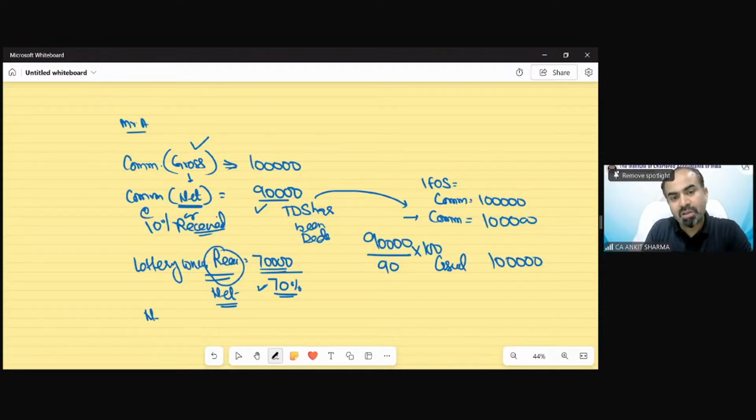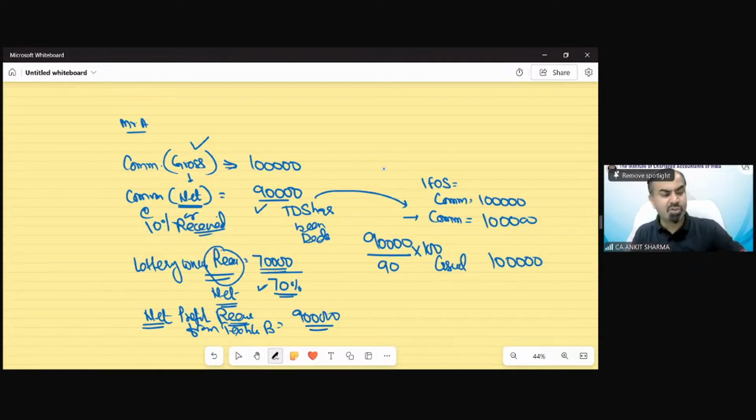Suppose in the question, it has been written net profit from business. Net profit received from textile business, and suppose it has been written 9 lakh rupees. So net word has been utilized, received word utilized, but this net profit from textile business does not fall under any TDS heading. So you cannot gross it. This would be included as a net profit under the PGBP head, net profit directly 9 lakh rupees.